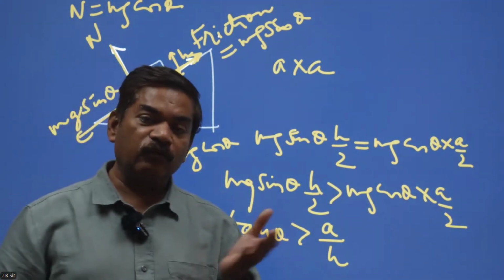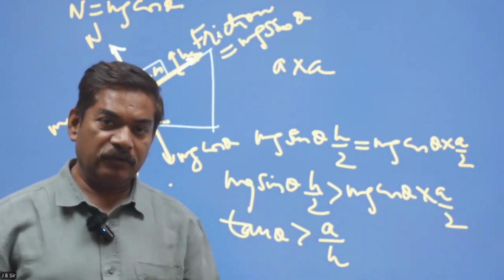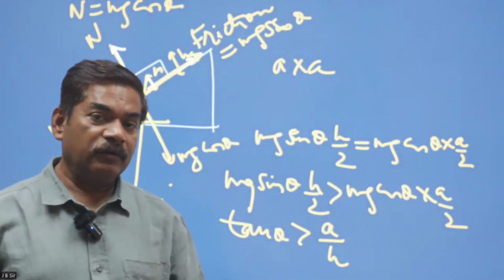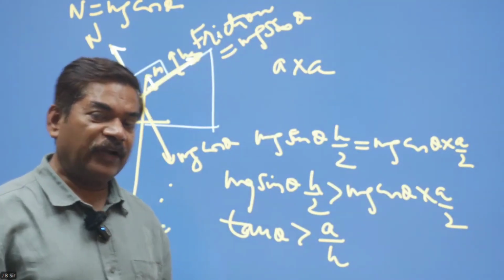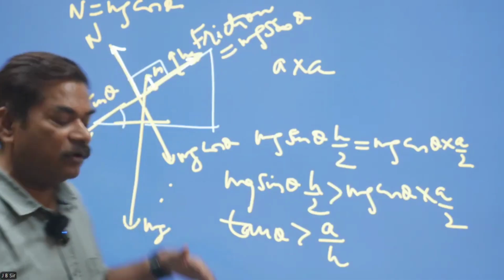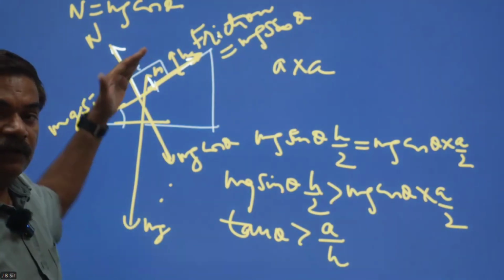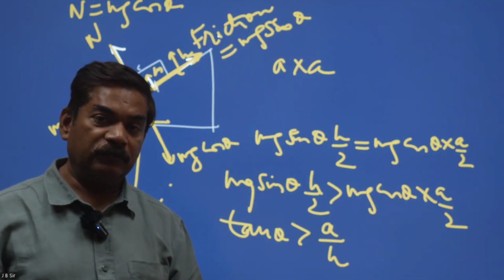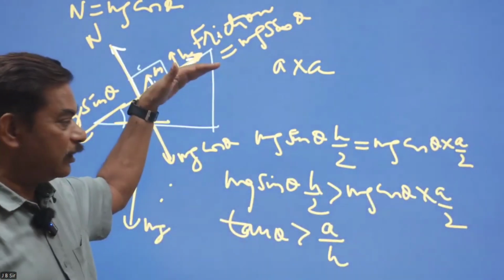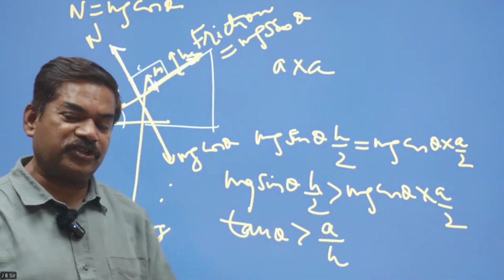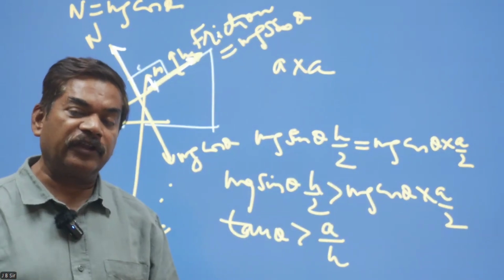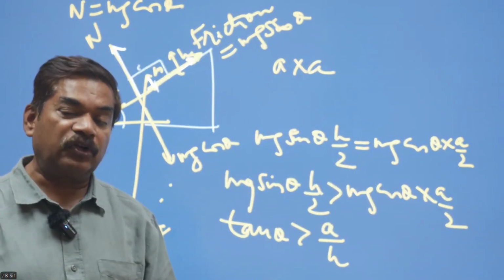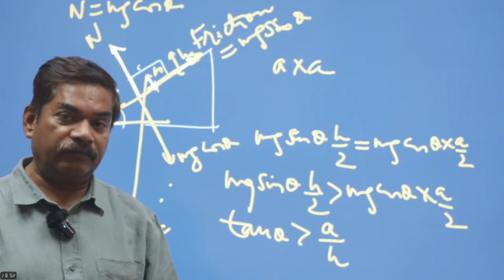The question was, gradually the angle of inclination has to be increased, so what should the angle of inclination become when the block will topple? So gradually we increase the angle, and when theta becomes such that tan theta is greater than A by H, the block will topple or turn.